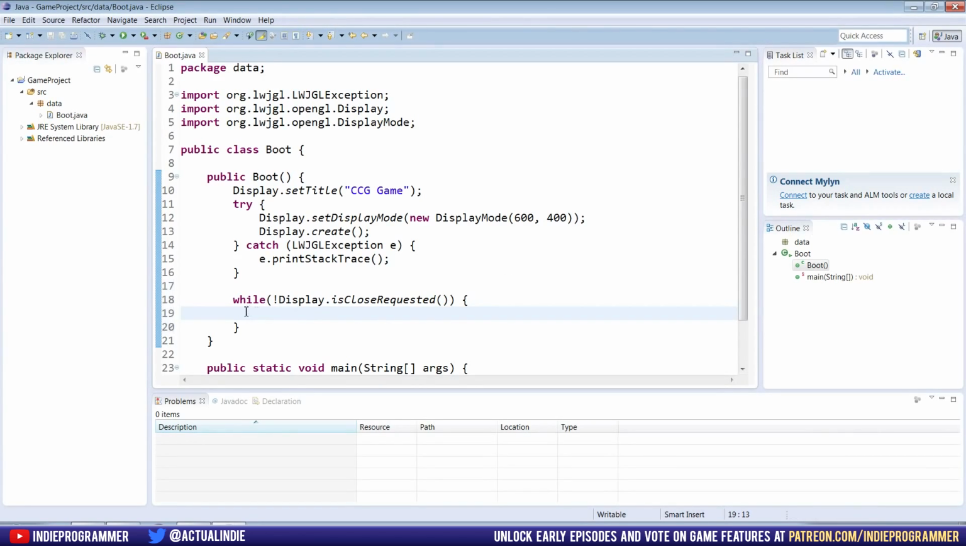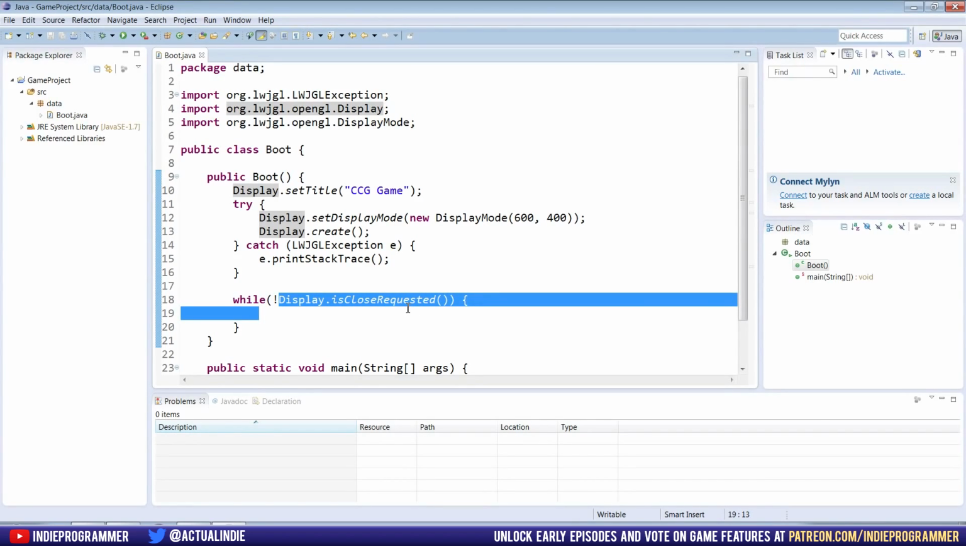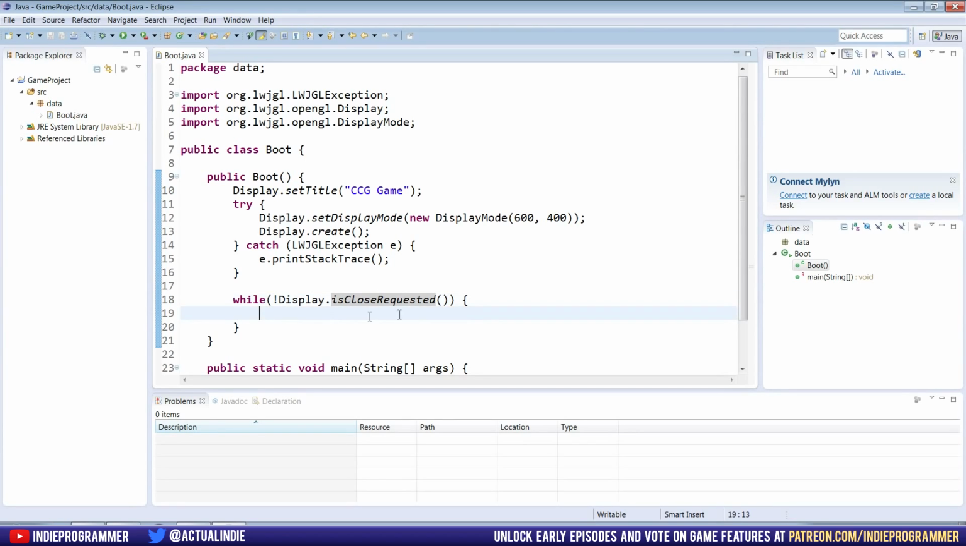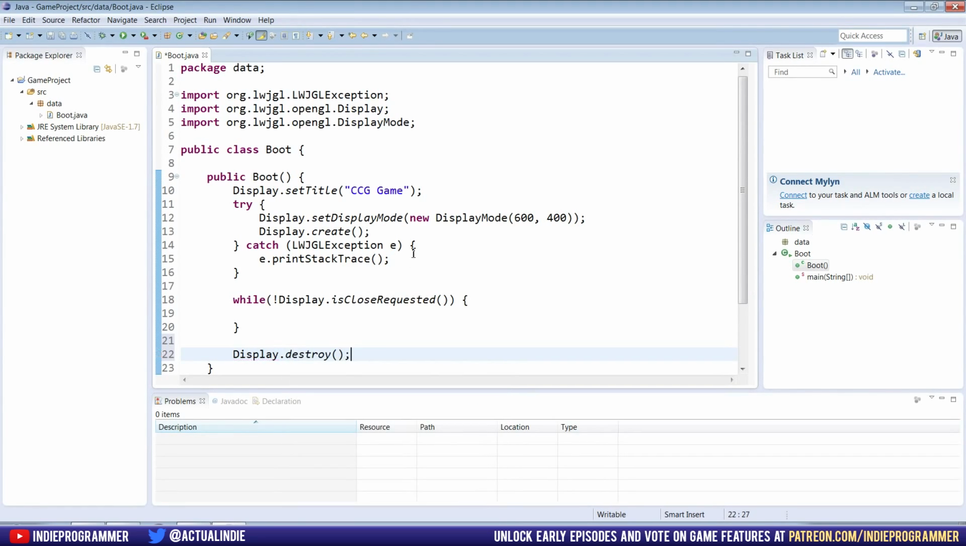So this is our while loop, and this is where all of the code is going to go for running our game. And you can see it's a very robust condition. It just says while the display is not being requested to close. So while we're not hitting the exit button, we're going to do everything for our game, which means that outside of this, after this while loop ends, we're going to destroy the display. So end the game.